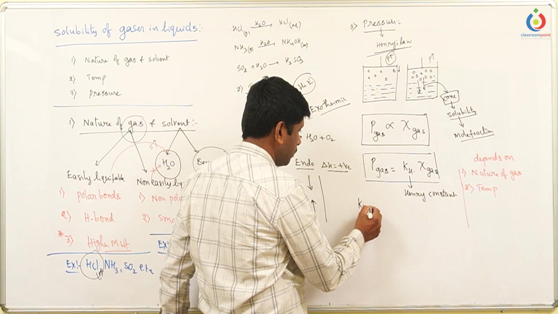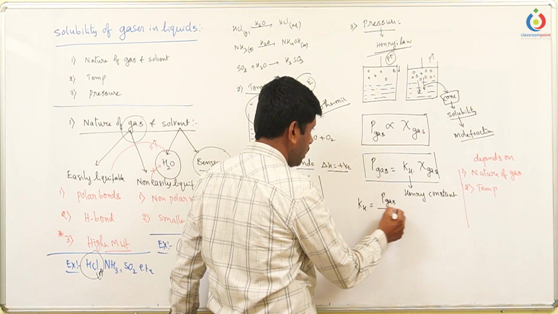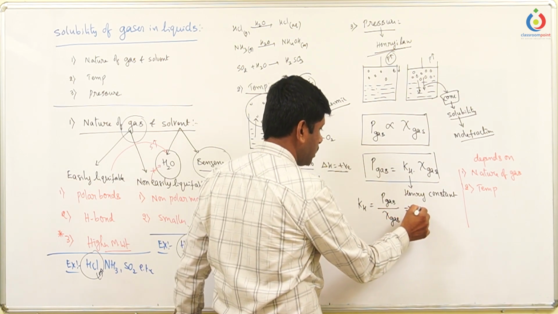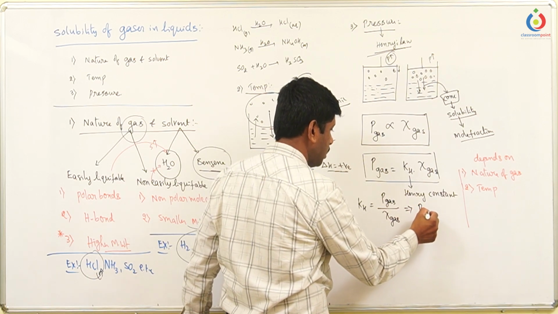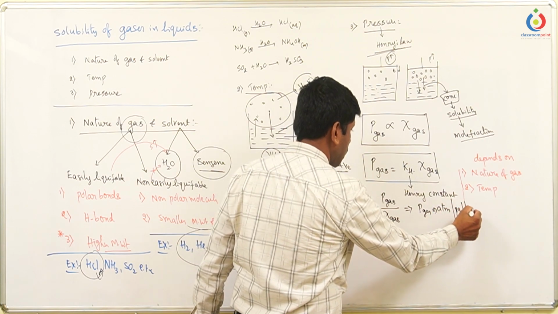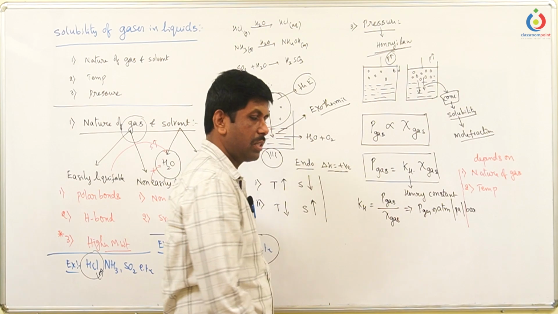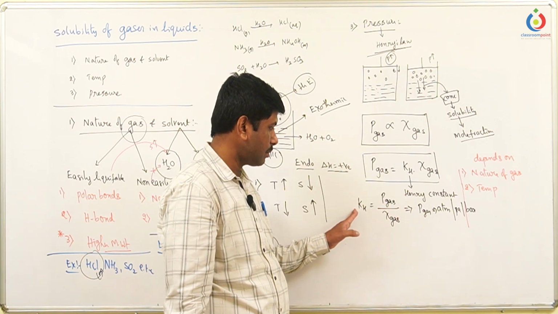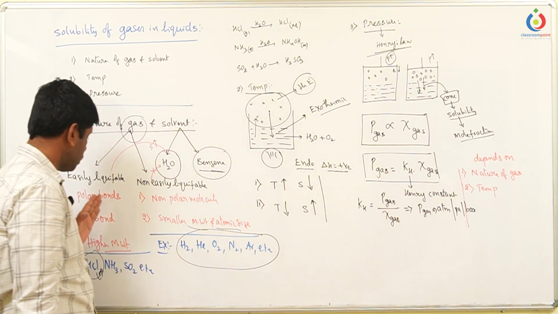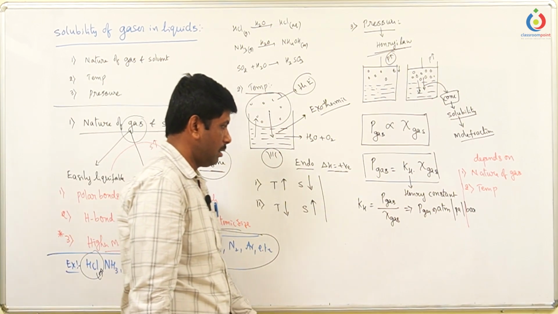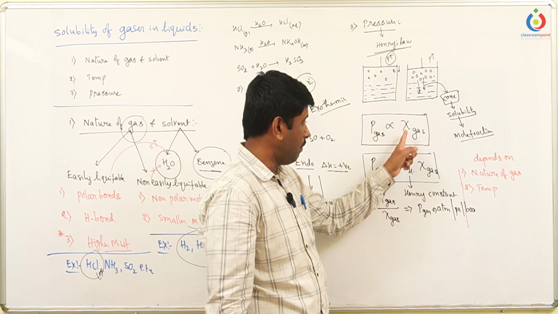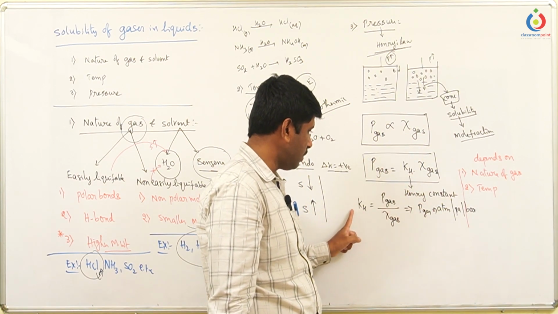We know that Kh equals the partial pressure of the gas divided by the mole fraction of the gas. Mole fraction has no units, so Kh ultimately has the units of pressure. That means you can take atmospheres or pascals or bar, whatever it may be. All pressure units can be considered for Kh. Now, when the nature of the gas changes, like here we have taken soluble gases and non-soluble gases, the more soluble the gas, the more the mole fraction. When the mole fraction value increases, automatically the Kh value decreases.